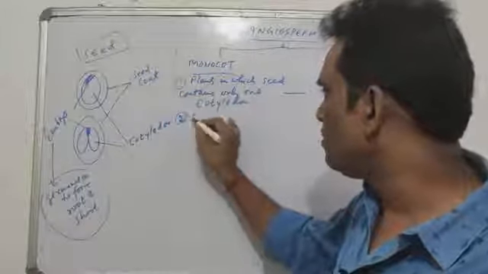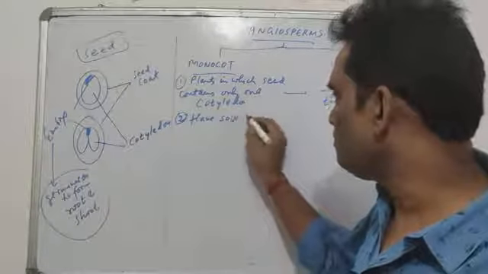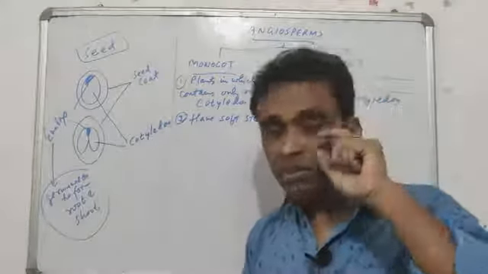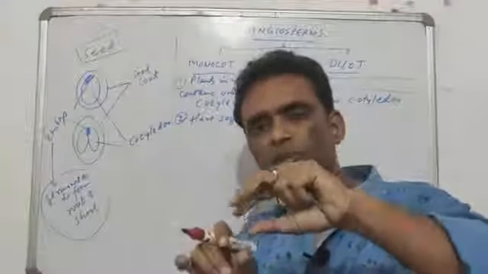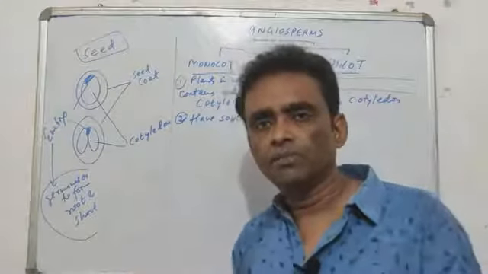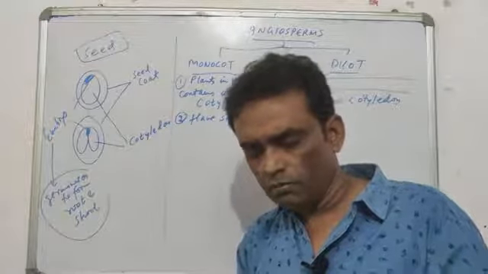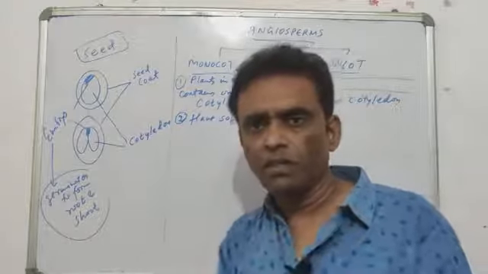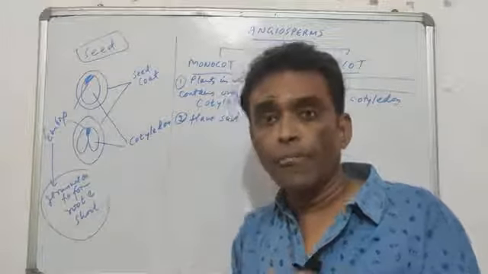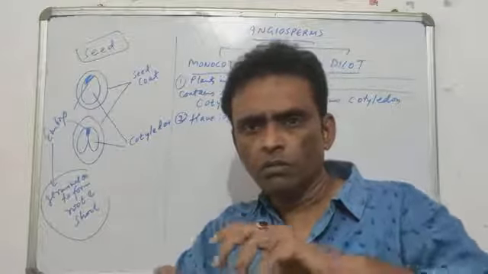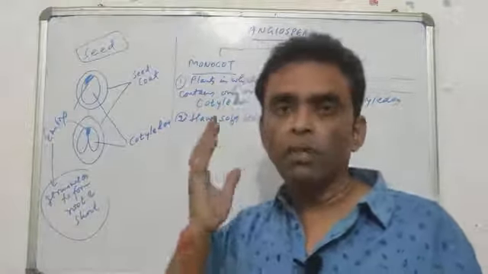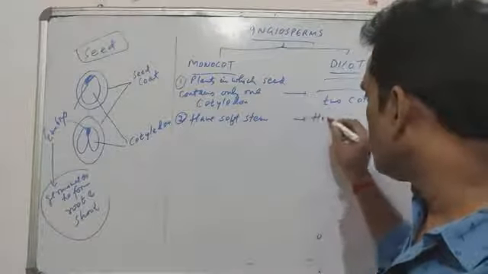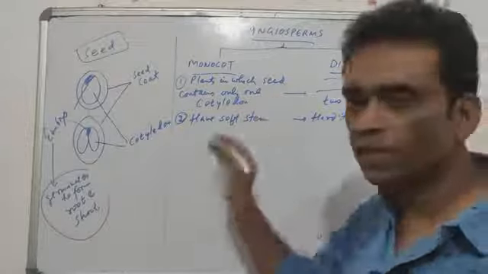Generally these plants have a soft stem. Their stem is very soft, easily breakable, like the rice plant: you break the rice stem, wheat too, you must have seen it. Banana tree, how is the stem of the banana tree? You can break it easily. You can compare with a mango tree or guava tree. You can break it, but you need to apply a huge amount of force. It is not easily breakable. So they have a hard stem. That is also one of the differences between them.